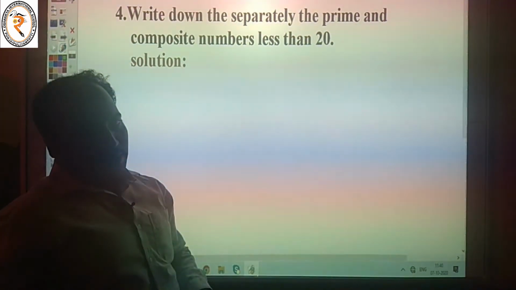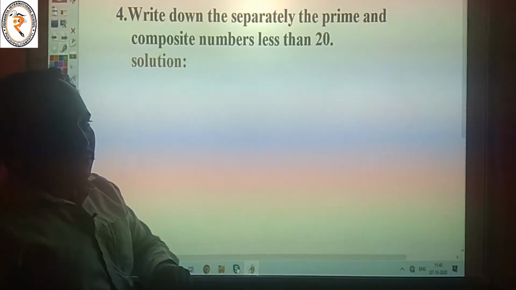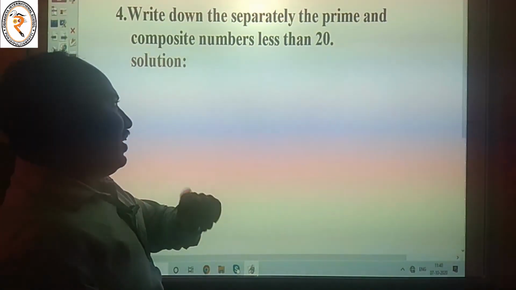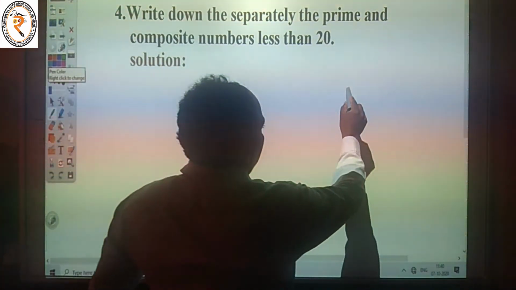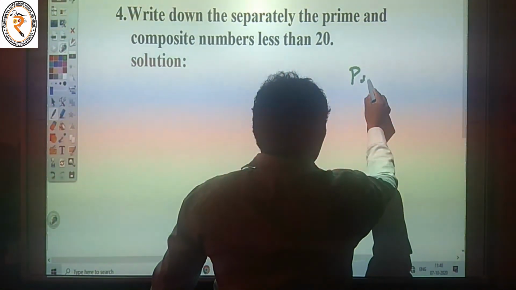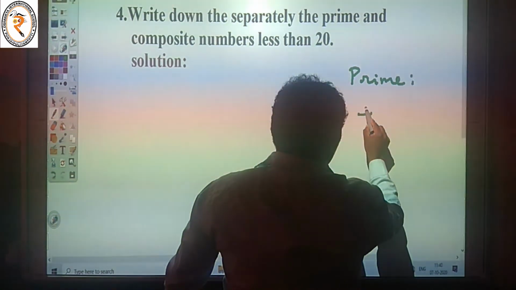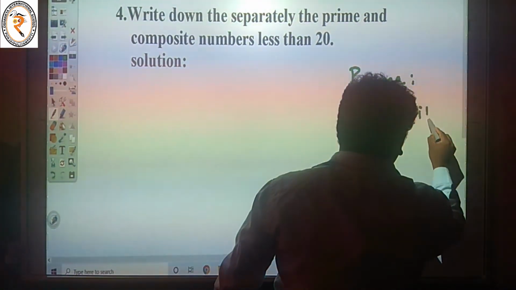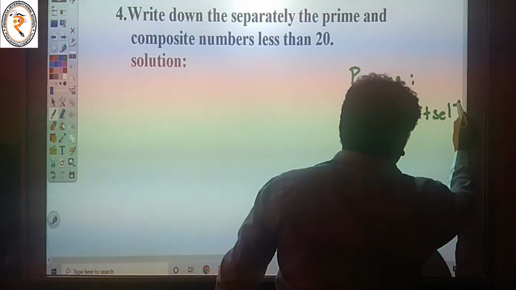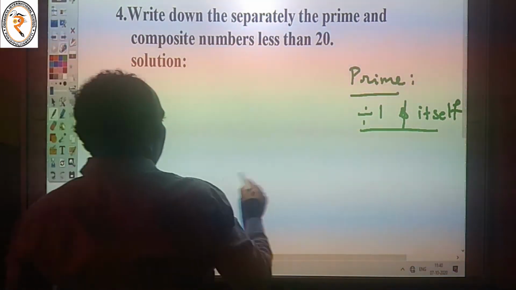Prime means divisible only by 1 and itself.